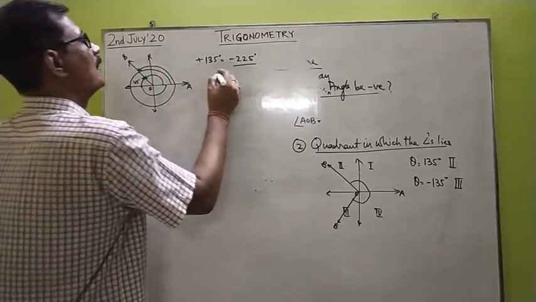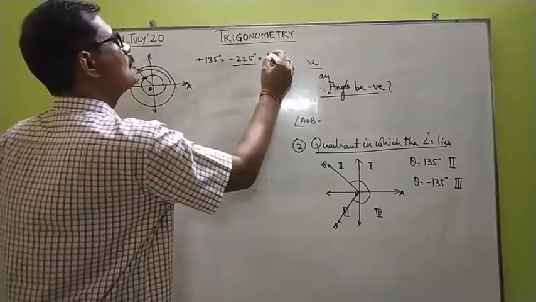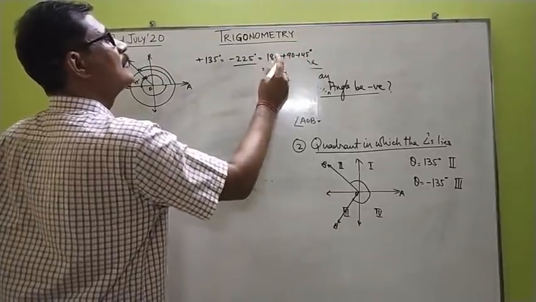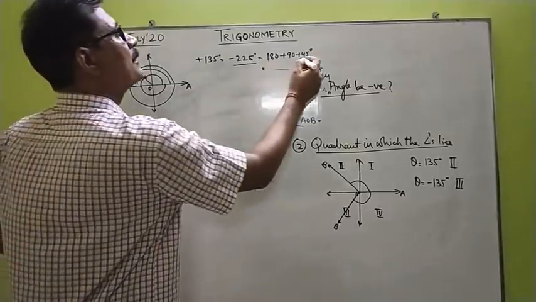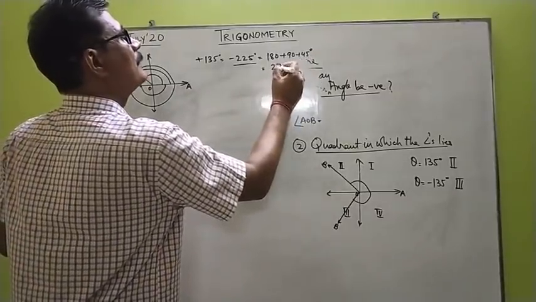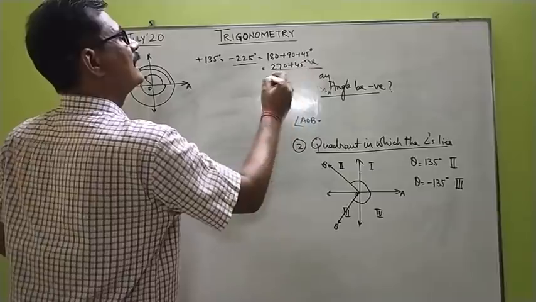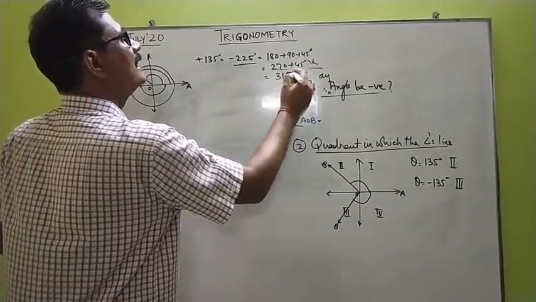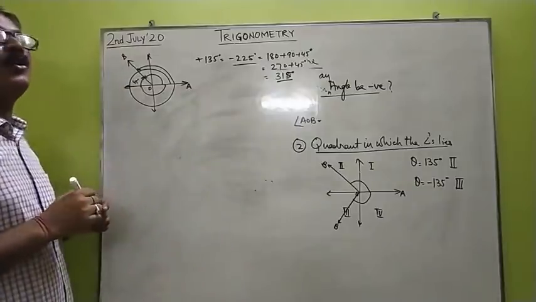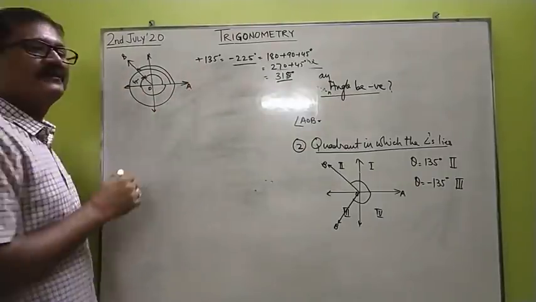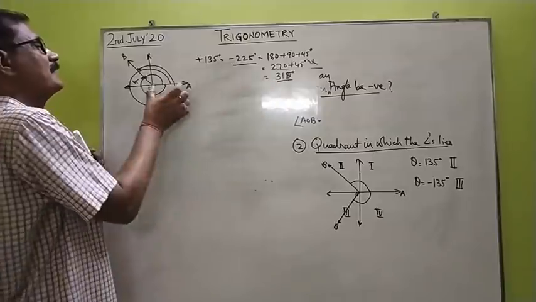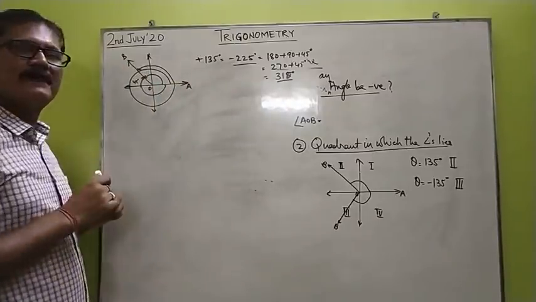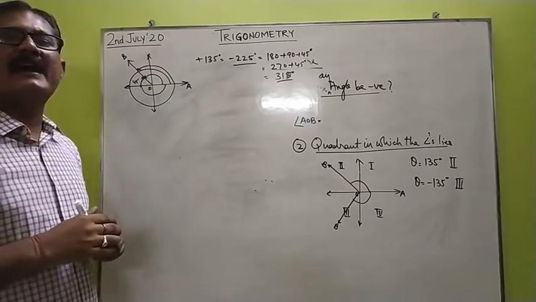That means 270 plus 45 will give you 315 degree. 315 degree is another coterminal angle to 135, because 315 will have the same initial side OA and the terminal side OB. So these are the definitions of coterminal angles.